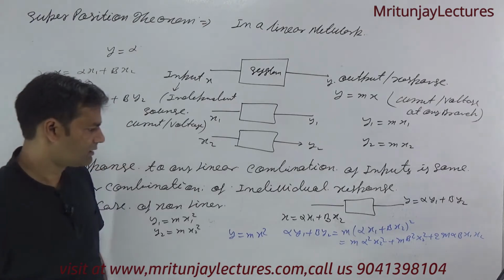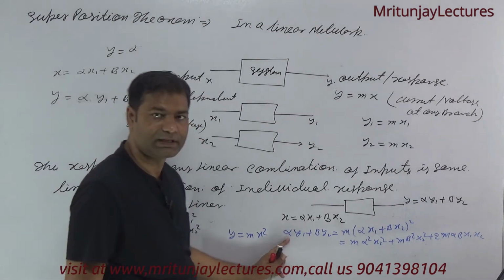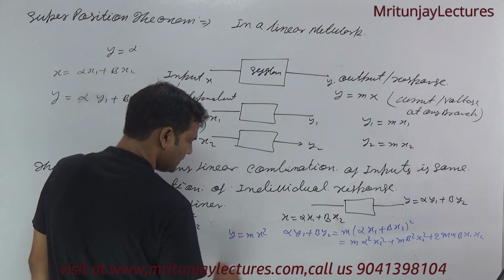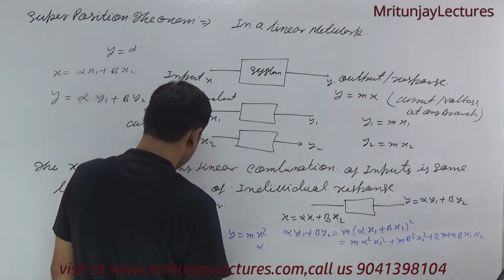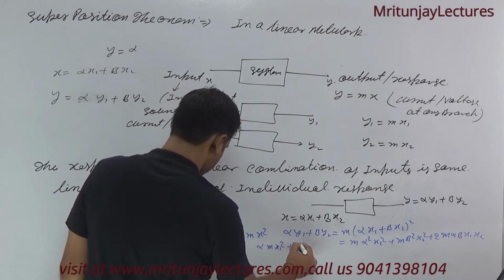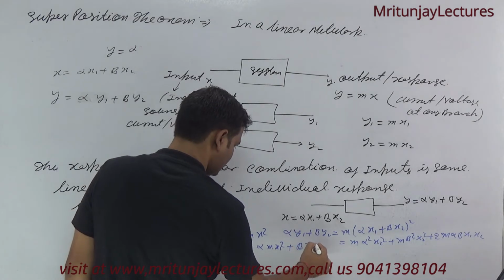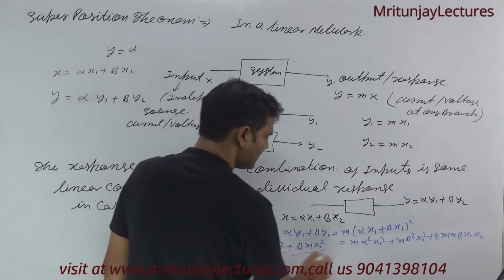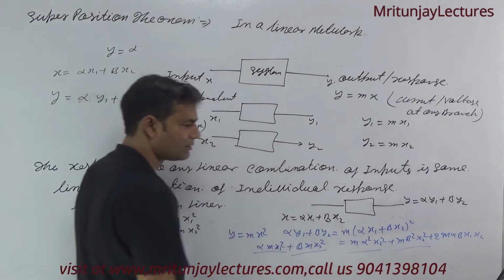Okay, what about the left hand side? If you put the value in the left hand side, then that is alpha m x1 square plus beta m x2 square. The left hand side is not equal to the right hand side.